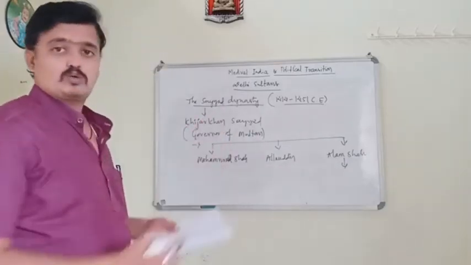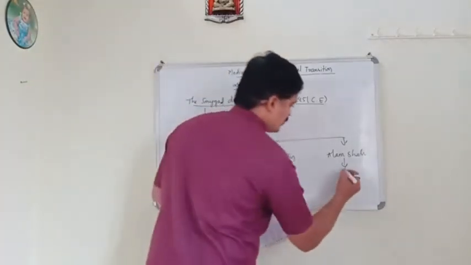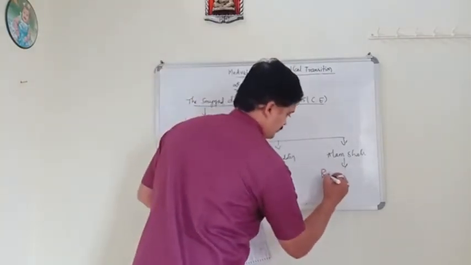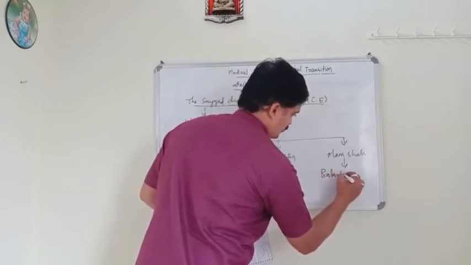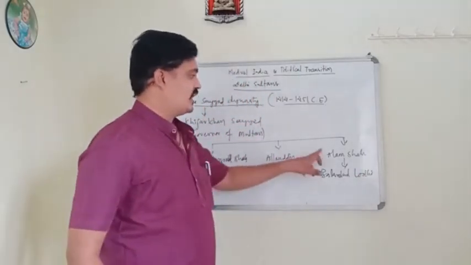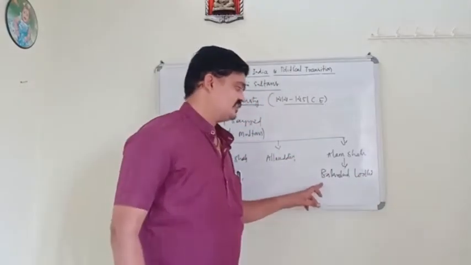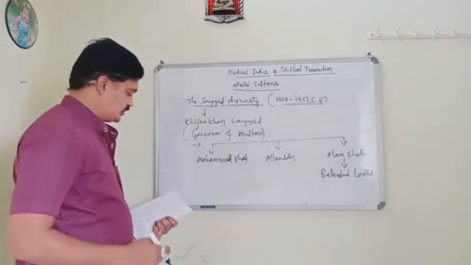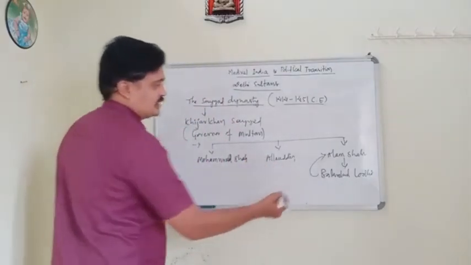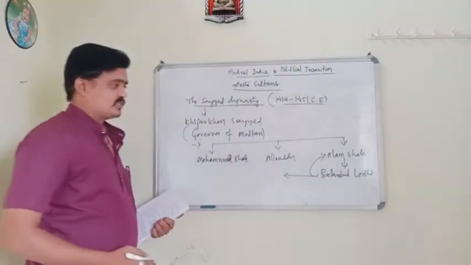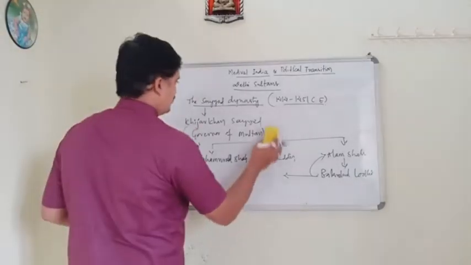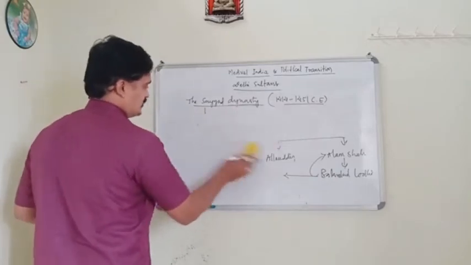They were the important rulers of the Sayyid dynasty. Alam Shah was defeated by whom? Bahlul Lodi. Alam Shah was defeated by Bahlul Lodi, and by defeating Alam Shah, Bahlul Lodi established his own dynasty called the Lodi Dynasty. Then we are going to study the Lodi Dynasty.